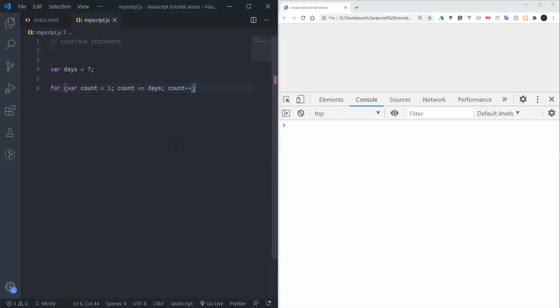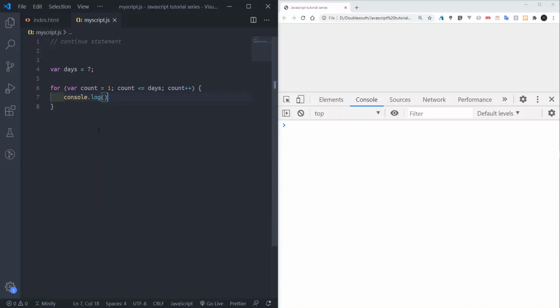You see how? So what happened here? We declare this count variable and set it to 1. Then we say, while this count is less than or equal to 7, we want to run the code in this for loop. So it runs the code 7 times. That means we want to do the exercise for 7 days.